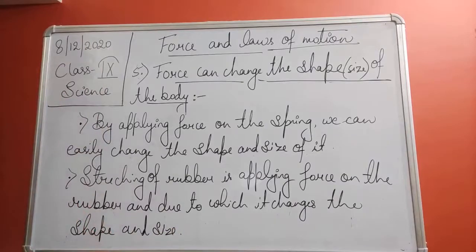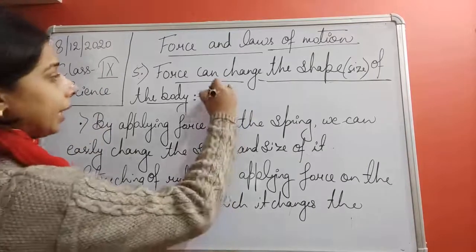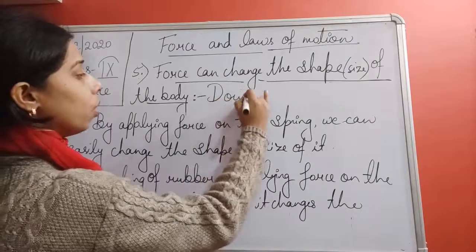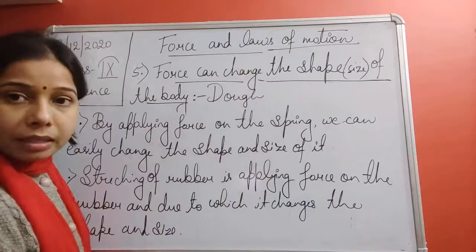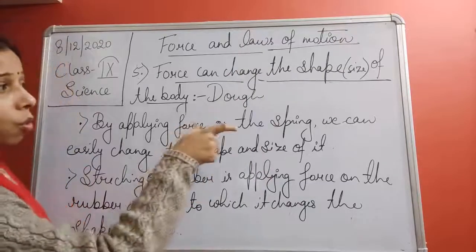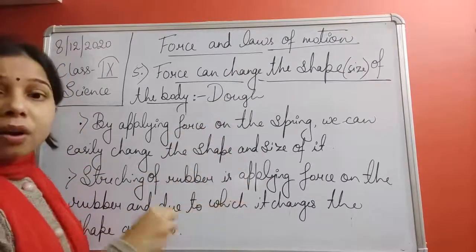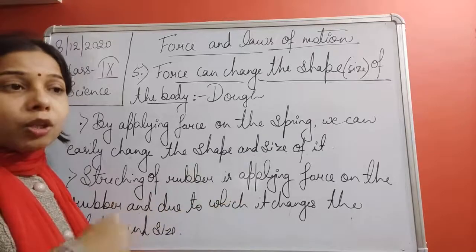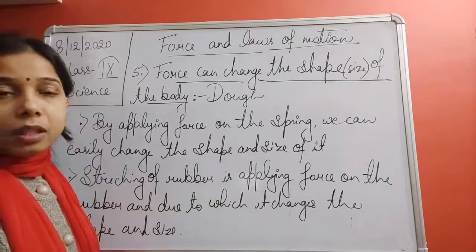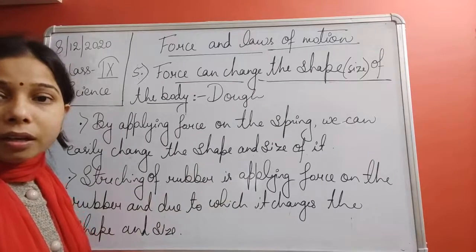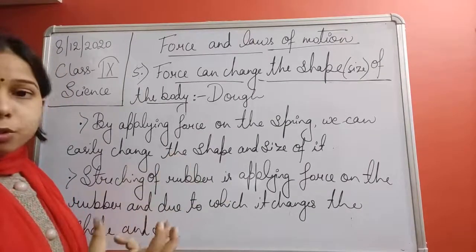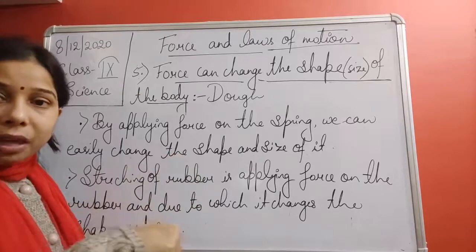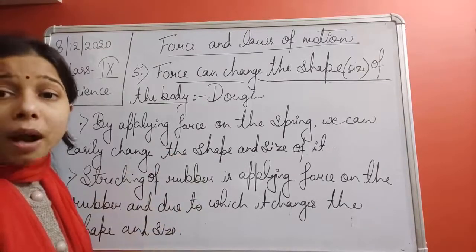Any other examples there, student? Yes, we can take an example of a dough. A dough is used for making chapatis. The shape of the dough can be changed by using a roller, which in Hindi we call belan. I take a wheat dough, and with the help of that belan, we press it and provide shape to it.